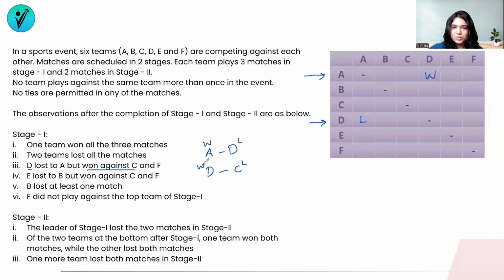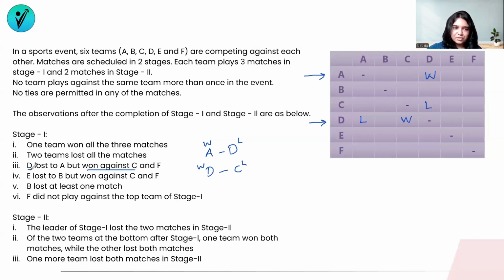So if D has won with C, let's find out this match. D has won with C. That means from D's perspective, we have won with C. But from C's perspective, C has lost with D. So find that same match between C and D in C's row. So we have C and D's match in this particular box. And we know that C has lost this match. So I'm going to write a loss for C. So C has lost against D. This is how the table is to be read.